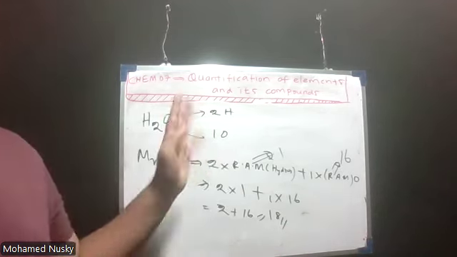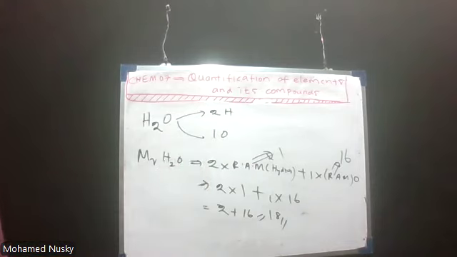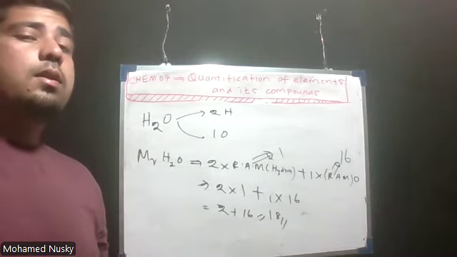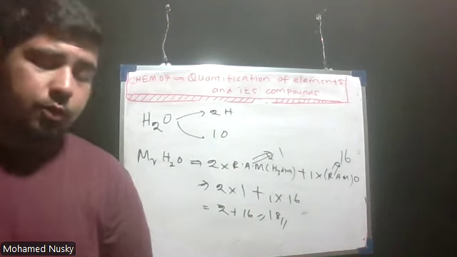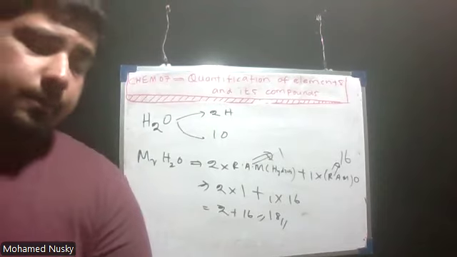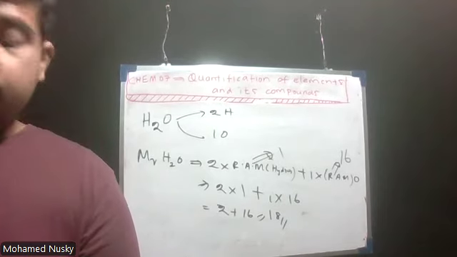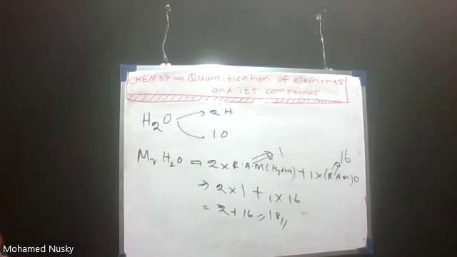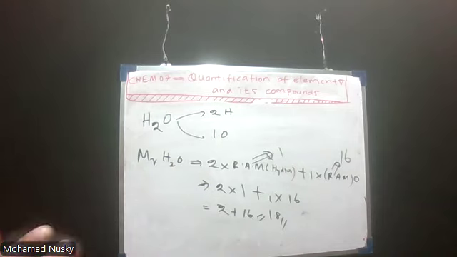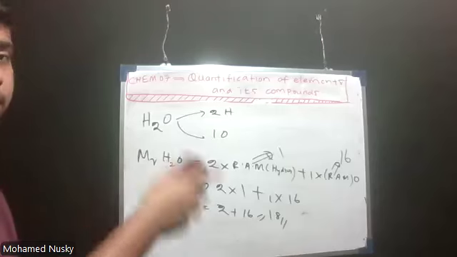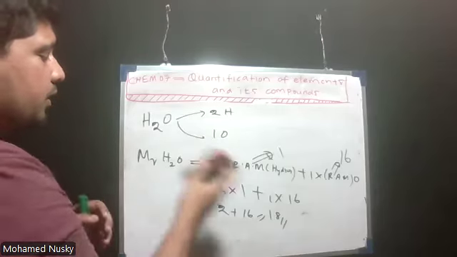In the other method also, you can find it if they have given the true mass of the water molecule and 1/12 the mass of a carbon-12 isotope atom. If they are given, you can find it in that way. If they have given the relative atomic mass, you can find it in this way.